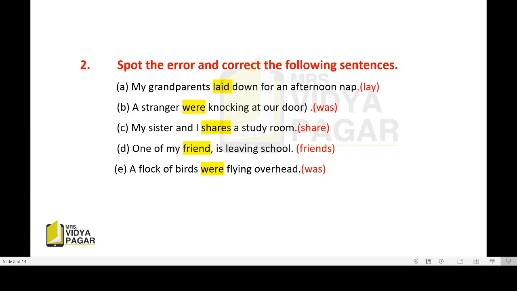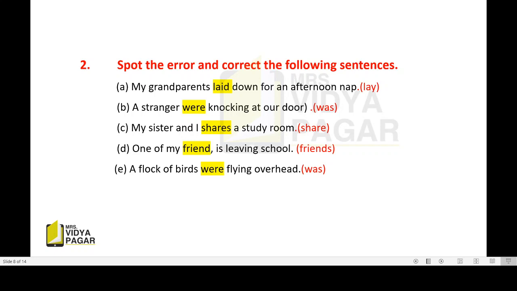Now we are going to see this activity. Spot the error and correct the following sentences. My grandparents laid down for an afternoon nap. Here, laid is the past form of lay, L-A-Y. Lay means to put in a horizontal position of rest. The forms of lay are lay, laid, laid, laying. So here the sentence must be: my grandparents lay down for an afternoon nap. It should be in this way.